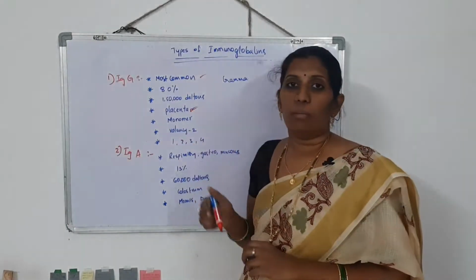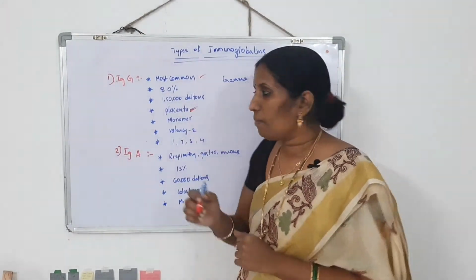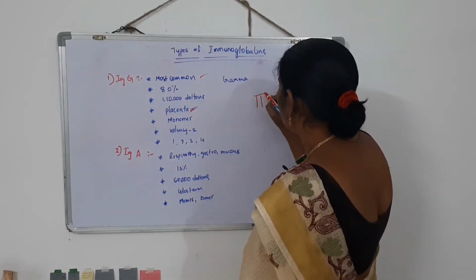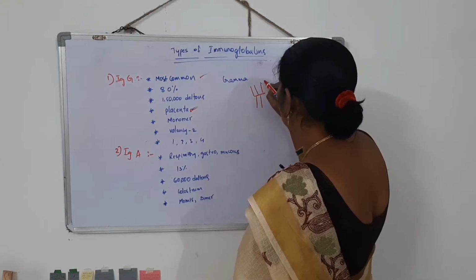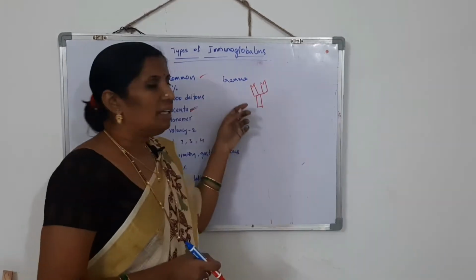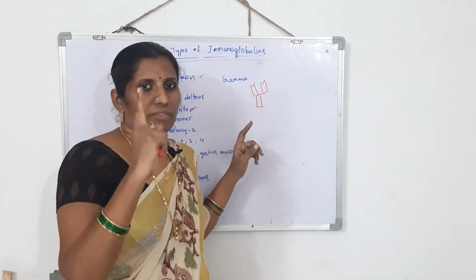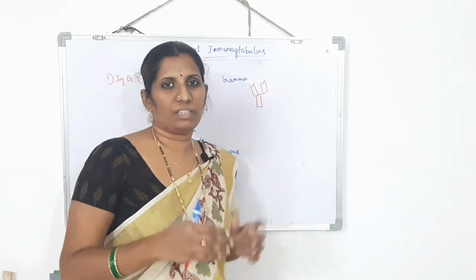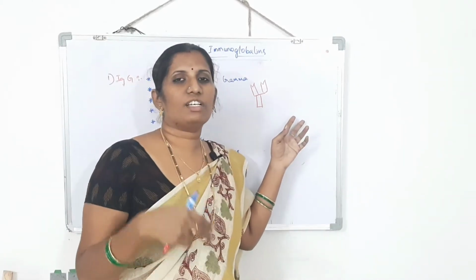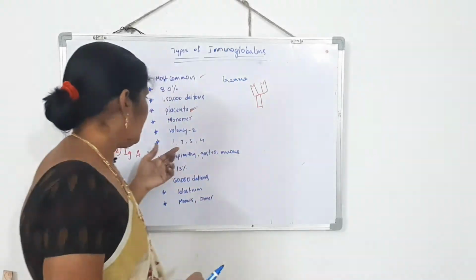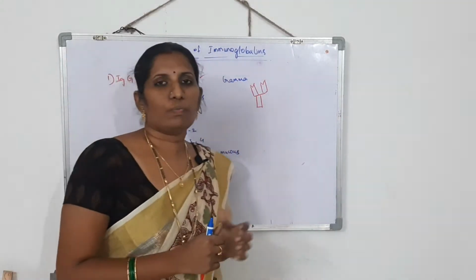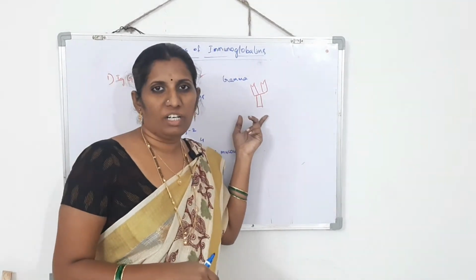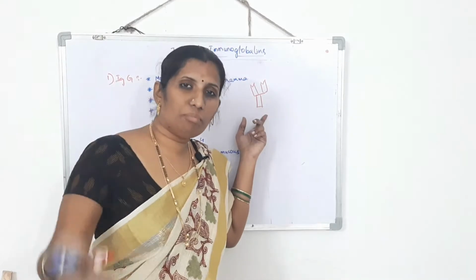And the next thing, monomer. What is this monomer? It means the immunoglobulin has only one immunoglobulin molecule in its structure. It is called the monomer. If it has 2 molecules, it is known as the dimer, right? And next one is the valency. Its valency is 2. What is the valency? It means an antibody or immunoglobulin which will bind with how many antigens?